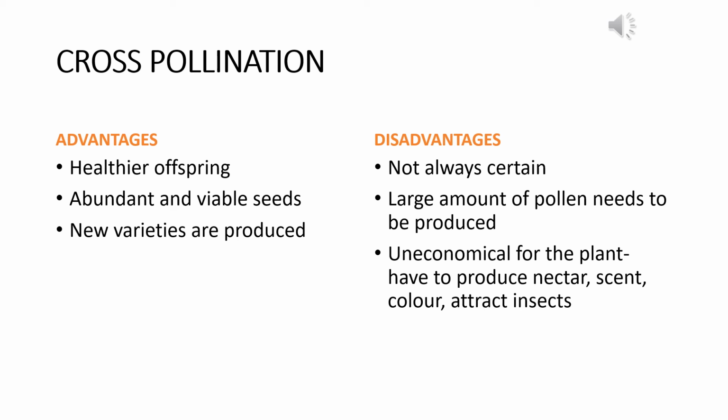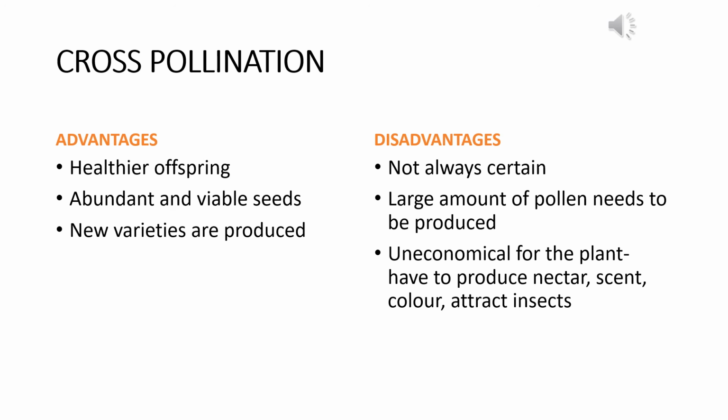Disadvantages of cross-pollination involve that since it is a process which involves external agents, and a lot of distance to be traversed by the pollen grains, it's not always very certain. Sometimes it can happen, but the factors that we are depending on for cross-pollination also need to happen properly. Then only cross-pollination will be ensured. And since through the traversing process, a lot of pollen grains are wasted by the pollinators or the plant itself, the plant needs to produce a large amount of pollen grain to compensate for that wastage.